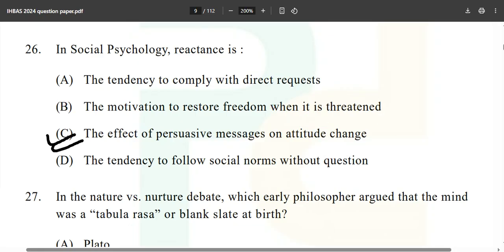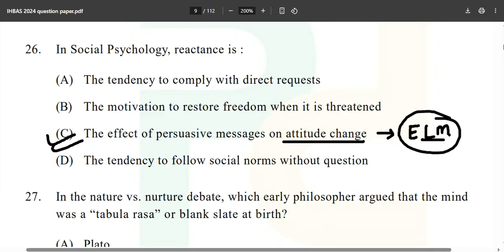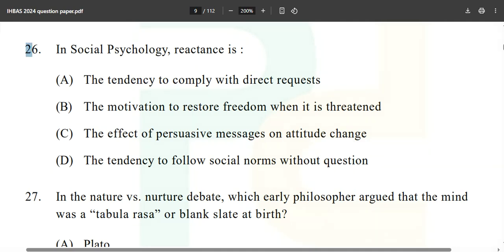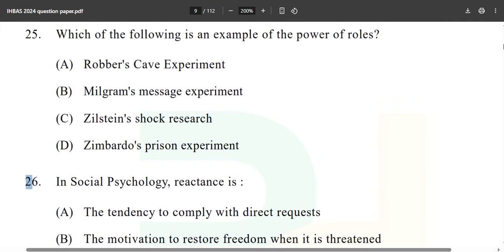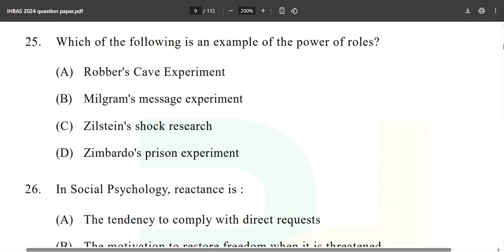Now, the effect of persuasive messages on attitude change. We are not talking about persuasion, as well as the elaboration likelihood model, and the tendency to follow social norms without question. That is also not the thing. We are not dealing with conformity over here. So option number B is the correct answer.